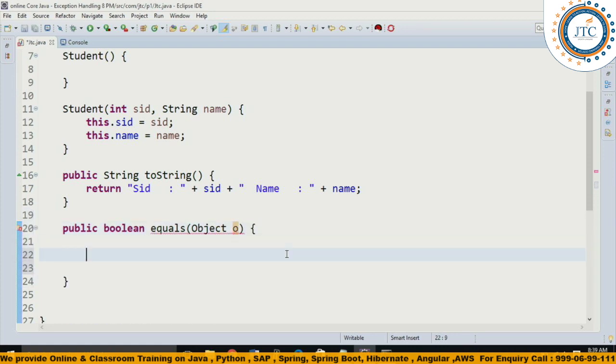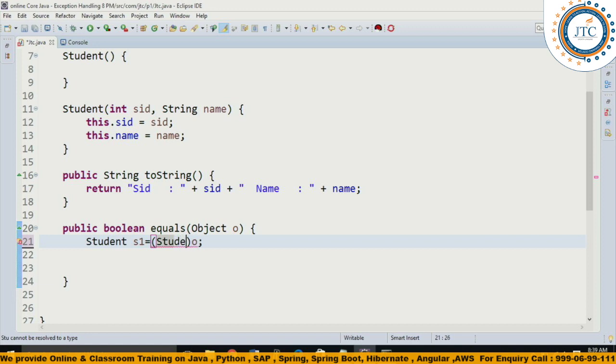Student S1 is equal to O, I am writing. Understand it here, guys. Student, I am overriding it. This is what I have done.